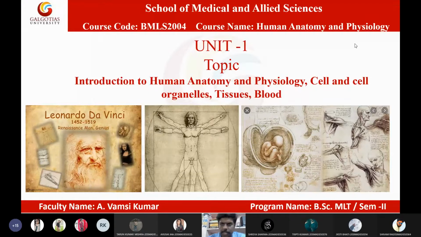So anyway, we can go through the revision and then go to the next topic. In today's lecture, I will try to finish the muscular tissue and nervous tissue. With muscular tissue and nervous tissue, we will most probably finish the first unit. We have two more small topics, which are cell division and functions of the cell. So by that, we can most probably finish unit 1 this week.